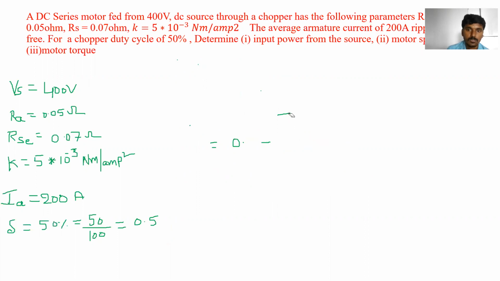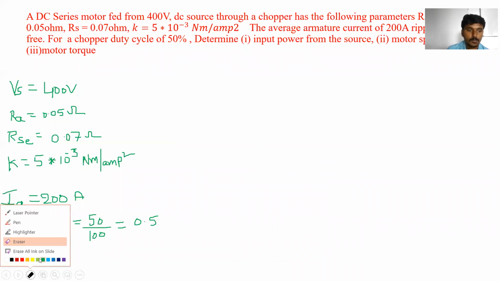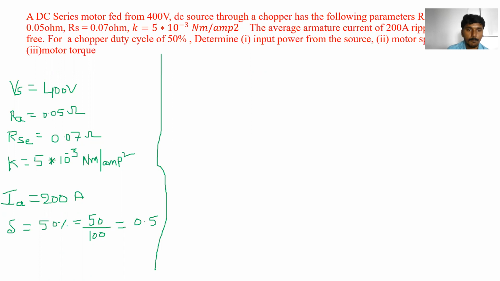So how can we find out the motor speed? Second one, motor speed N, find out. So what is the formula? We know the formula.